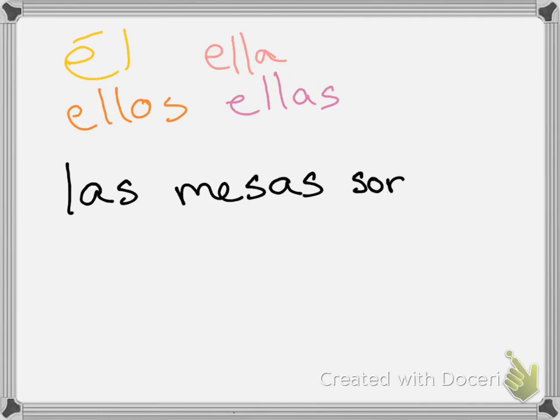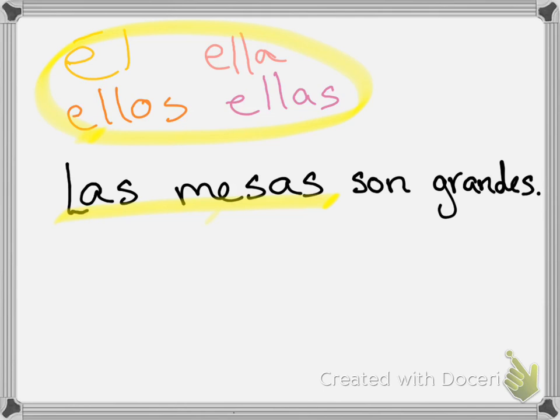Las mesas son grandes. Okay? Las mesas son grandes. The chairs, not the chairs, the tables. The tables are big. Las mesas son grandes. When I look at las mesas, that is my noun here. I have to think about which one of these pronouns up here above would replace las mesas.